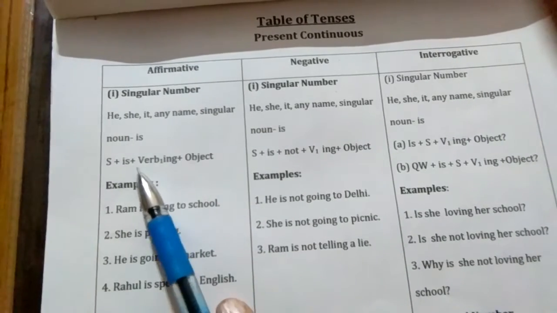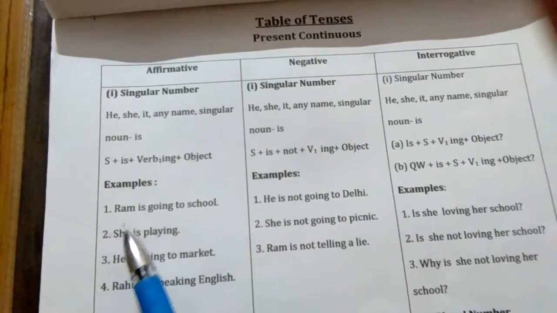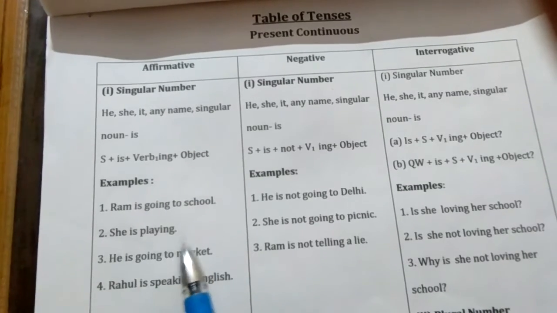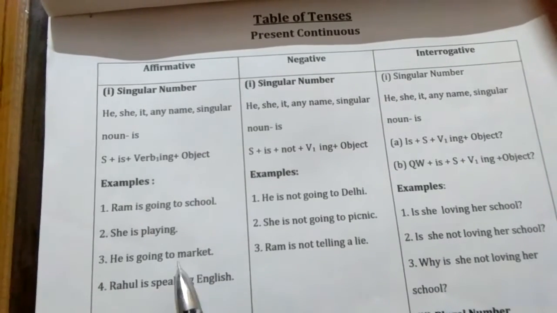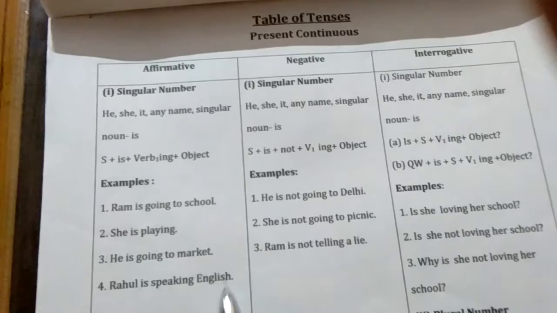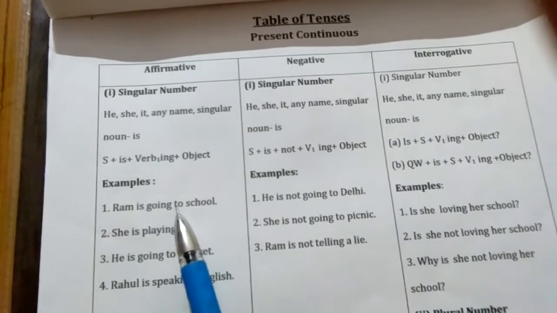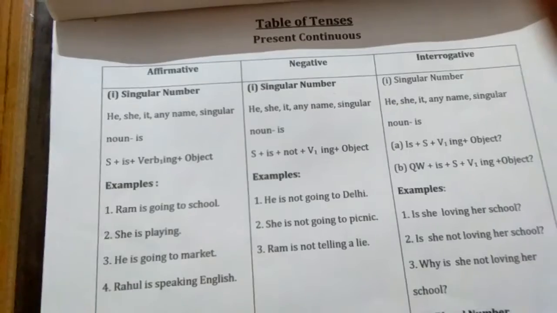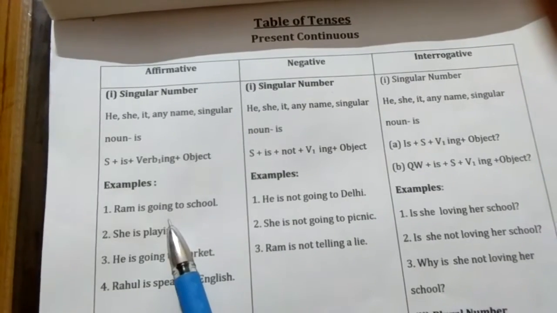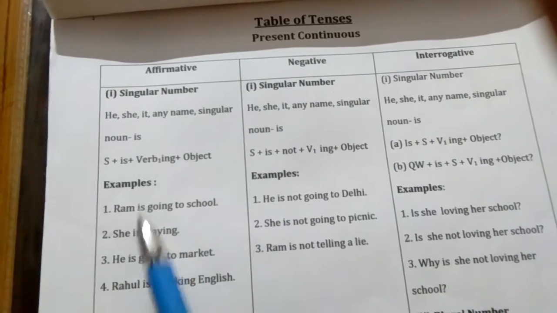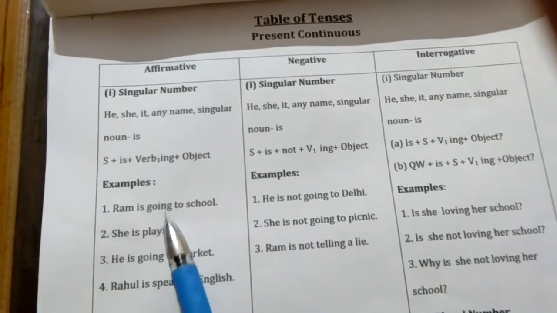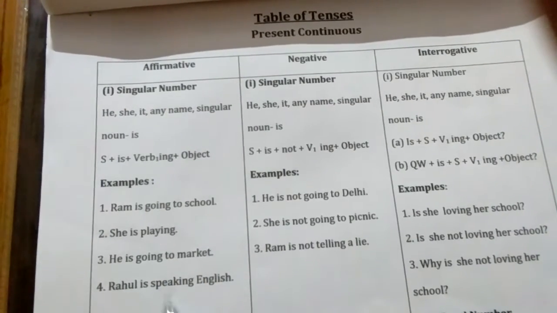These are the examples: Ram is going to school, she is playing, he is going to market and Rahul is speaking English. These are the examples of singular number in affirmative sentence, and we put is with them, and then V first plus ing.